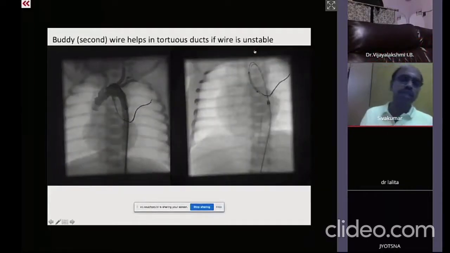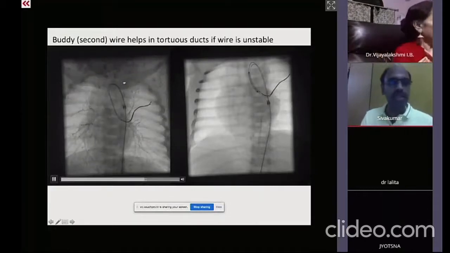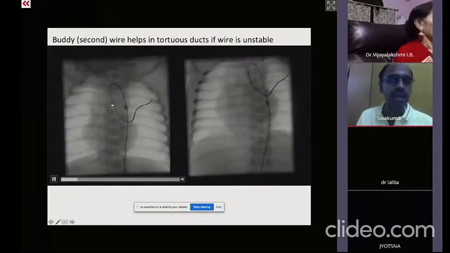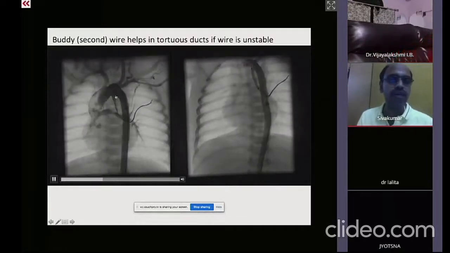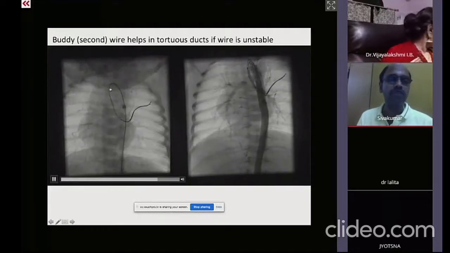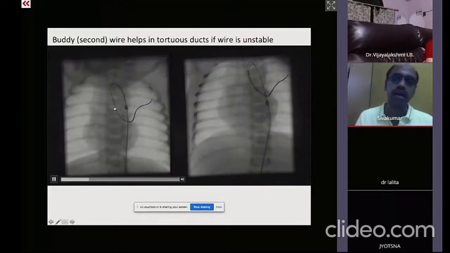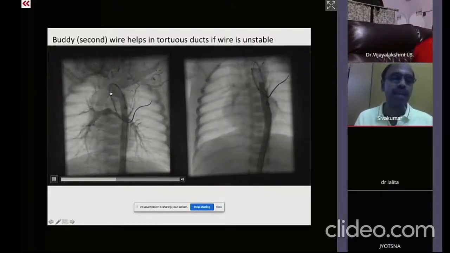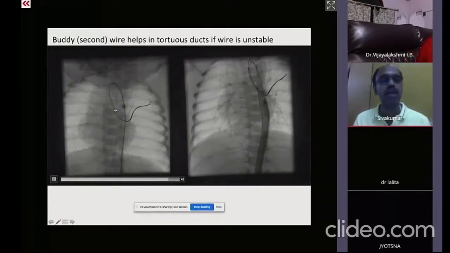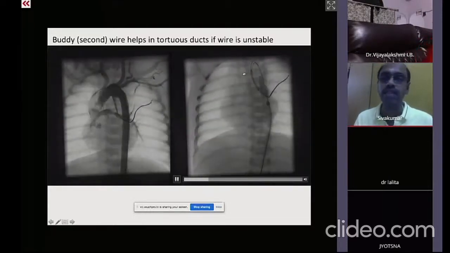One of the methods is to proceed from the femoral artery itself by using what is called a cut pigtail and passing a guide wire. A cut pigtail will have a J-like shape which will engage this ductus. And after passing one guide wire, if you take a second guide wire, which is called a buddy wire, then this gives added stability, so that in most cases even an extremely vertical and tortuous duct can be straightened out and we can advance a stent.